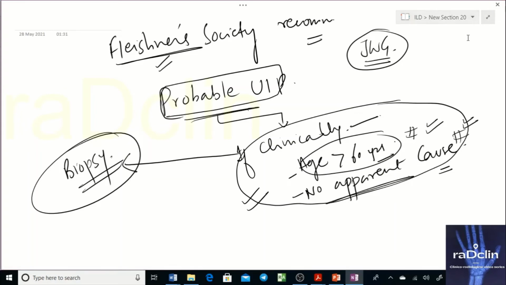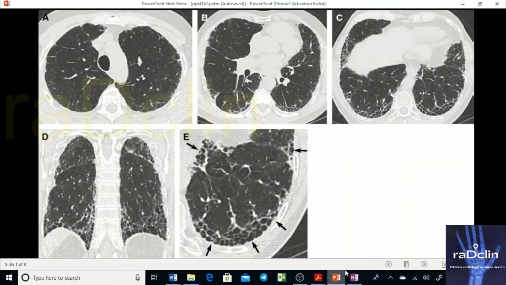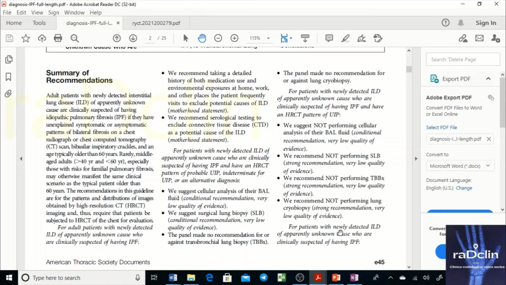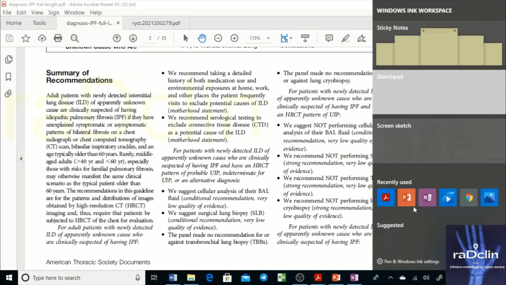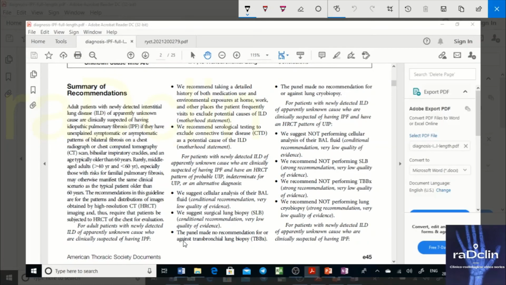That is all. So that is the point of divergence here. They suggest surgical lung biopsy, but they're not suggesting anything in favor or against, that is not our job. That is the clinician's perspective on what type of biopsy to go for.